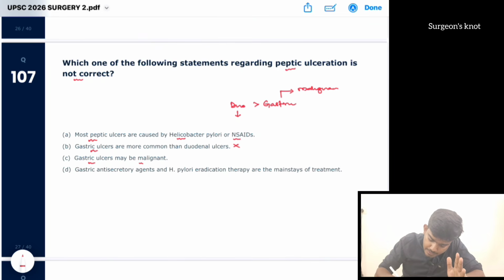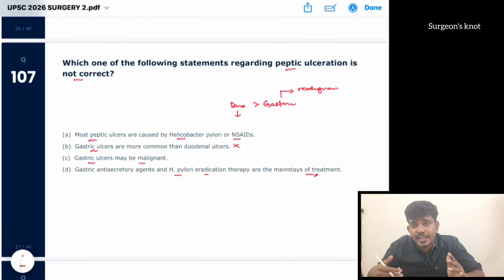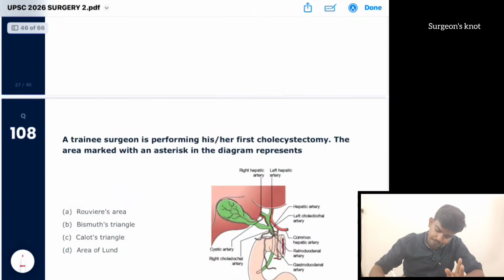Gastric ulcers may be malignant. Antisecretory agents and H. pylori eradication therapy are the main line of treatment. Before, they used to do vagotomy. Now, with the advent of H. pylori eradication drugs, proton pump inhibitors and H2 blockers, pharmacological treatment is the mainstay of treatment.